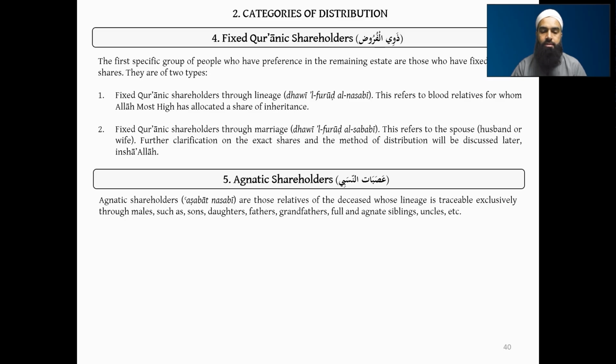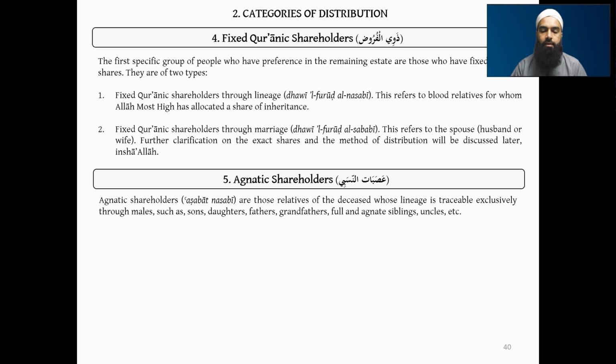The Asabat and Nasabi are those relatives of the deceased whose lineage is traceable exclusively through males, such as sons, or even daughters, fathers, grandfathers, full brothers, siblings, or sisters, agnate brothers, sisters, meaning those who are related through father, uncles, meaning father's brother, etc. So you can have son's son as well, like this.